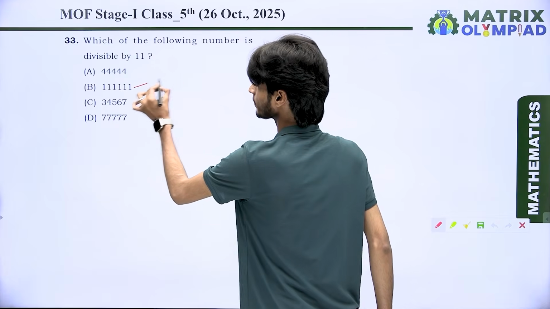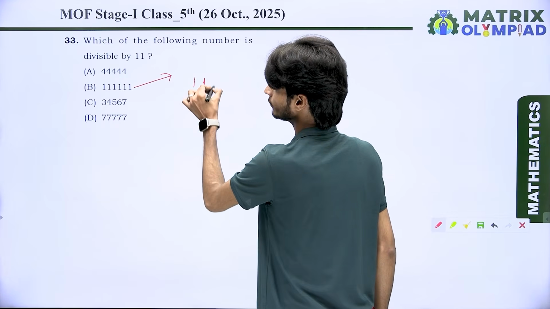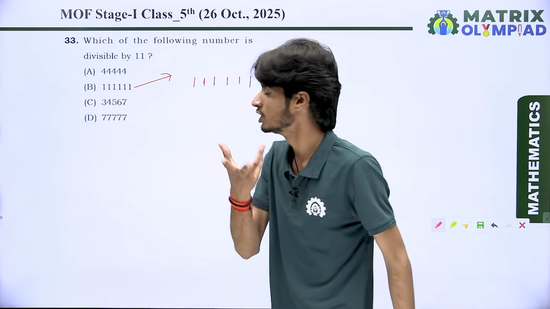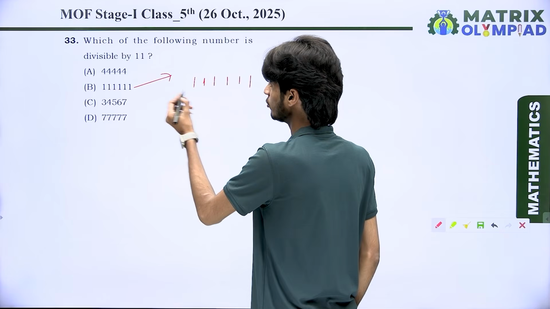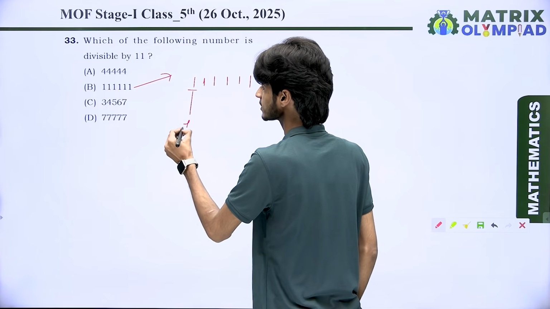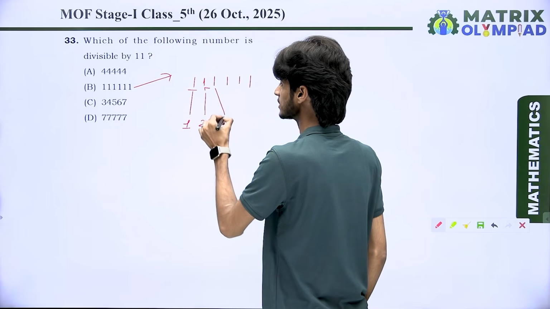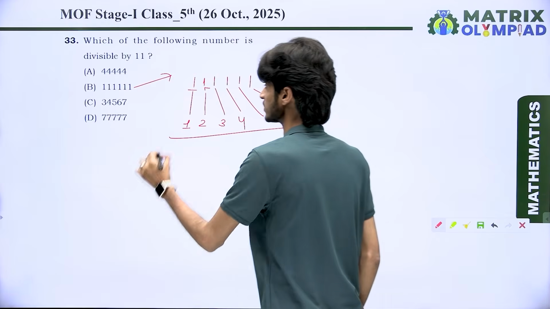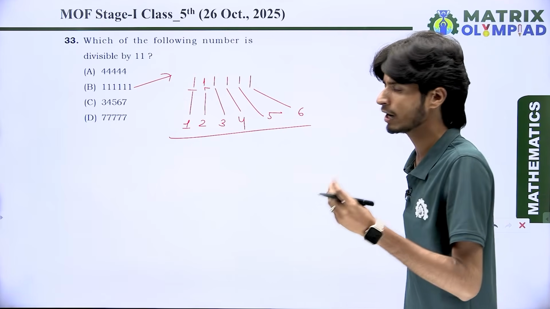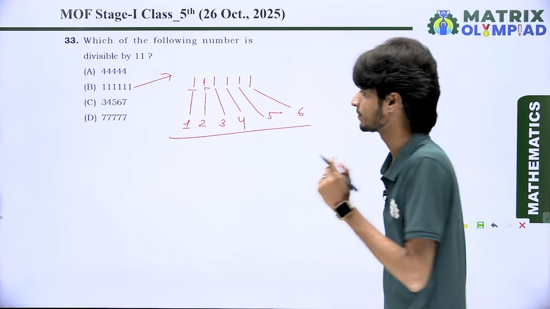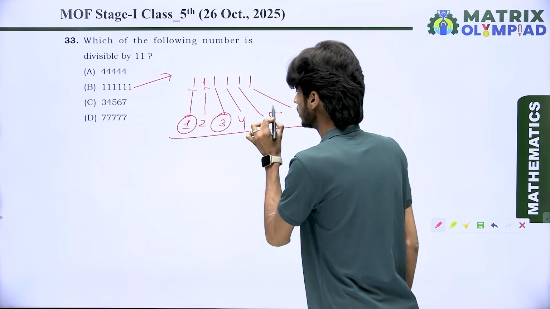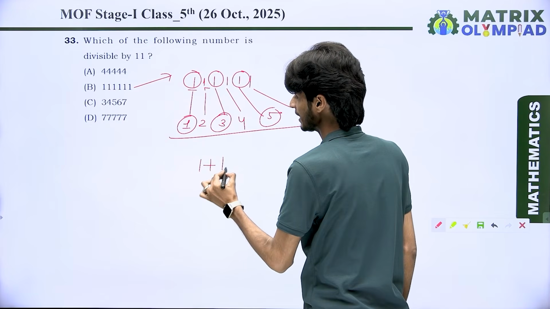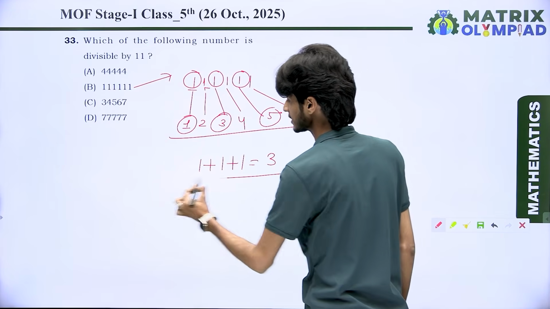So the next one is, we are having 1, 1, 1, 1, 1, 1. That means it is 111111. So look at here. Let's find out the place values properly. This is the first place, this is second, this is third place, this is fourth place digit, this is fifth place digit, and this one is sixth place digit. And first of all, we take only odd place digits and find their sum. So this is odd, odd, odd. And here we have 1, 1 and 1. So add the odd place digits, the sum of these is 3.